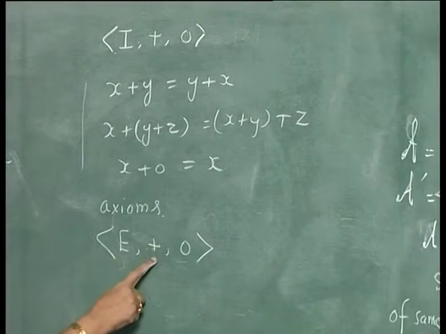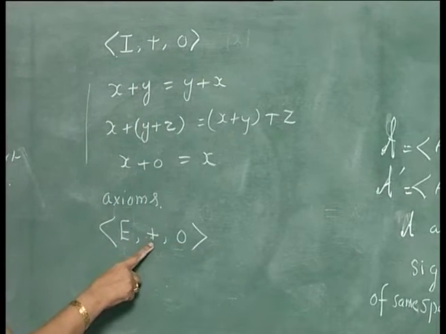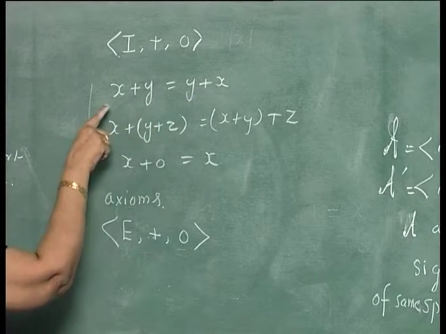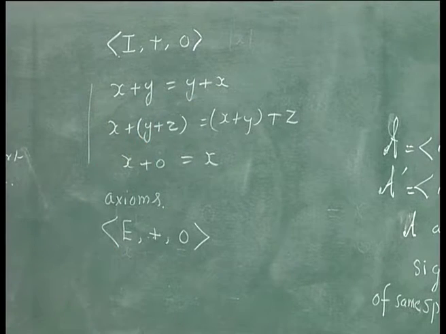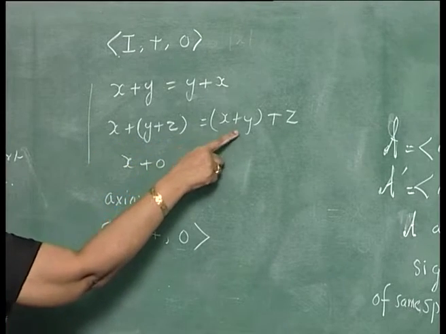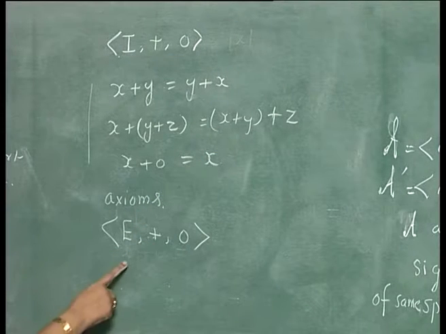There is a carrier, one binary operation, one constant, the constants are the same. And when you take the even integers, they also obey the rules: x plus y is equal to y plus x, that rule will be obeyed. And x plus (y plus z) is equal to (x plus y) plus z. The associative law also holds for even integers.